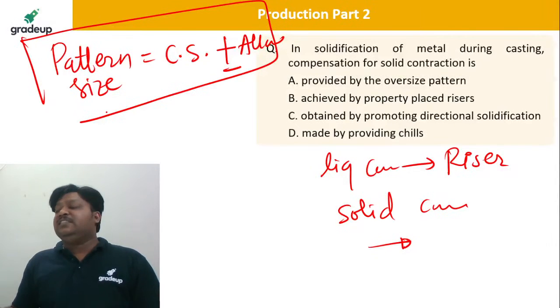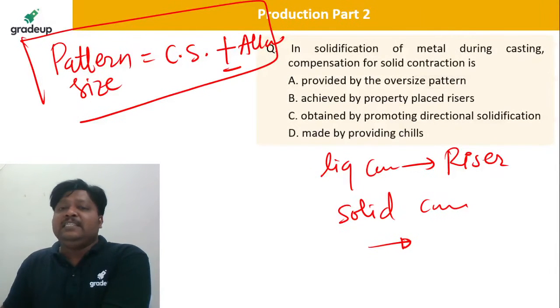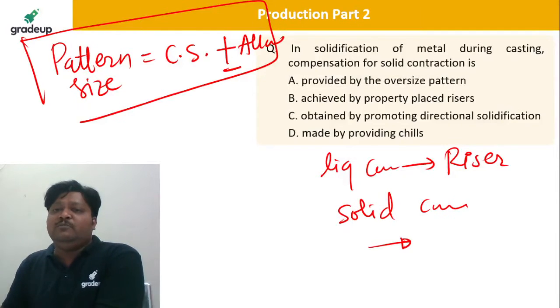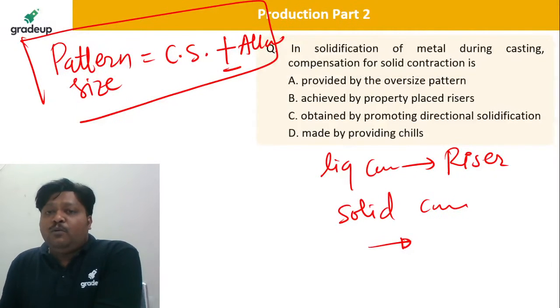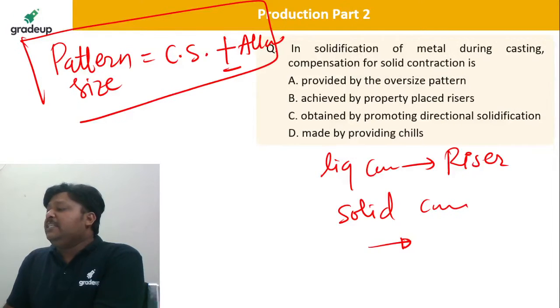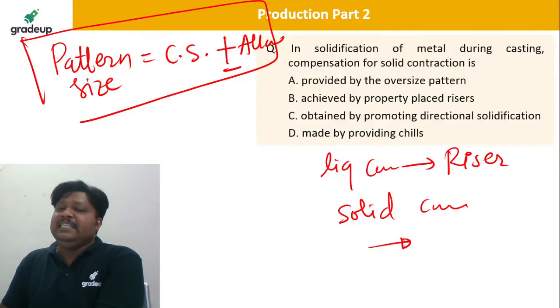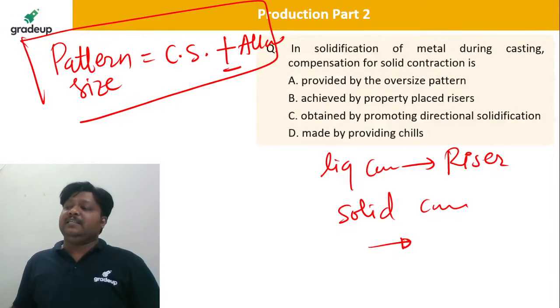So tell me, what is the answer? Is it obtained by promoting directional solidification? No. It is provided by the oversized pattern. A is correct.